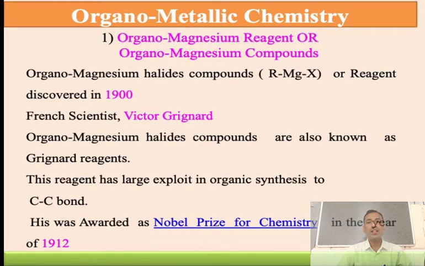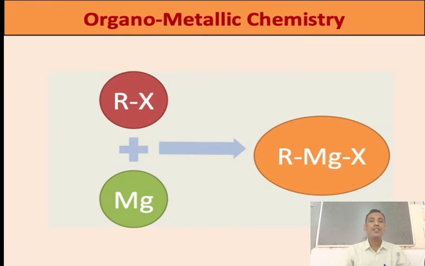This reagent is widely exploited in organic synthesis to make carbon-carbon single bonds. This is the application of the Grignard reagent: they form carbon-carbon single bonds. For this great discovery, the scientist Victor Grignard was awarded the Nobel Prize in Chemistry in the year 1912, meaning 12 years later. This is about the brief history.